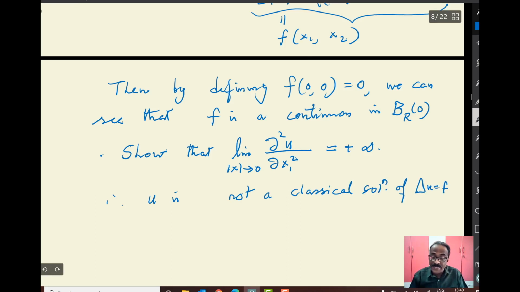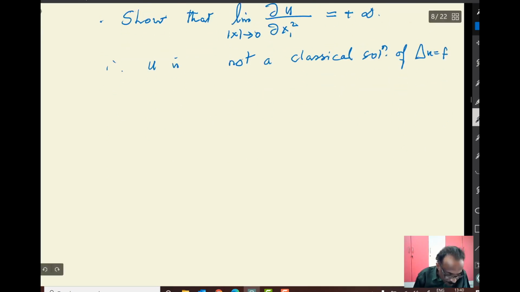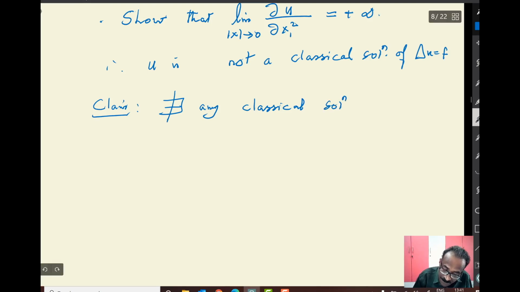But this does not contradict here. Only the u you have constructed with that f is not classical. But what about, does it have any other classical solution? So the claim is that there does not exist any classical solution v. Any classical, not just u. There does not exist any classical solution v such that Laplacian v equal to f. How do you prove this one?